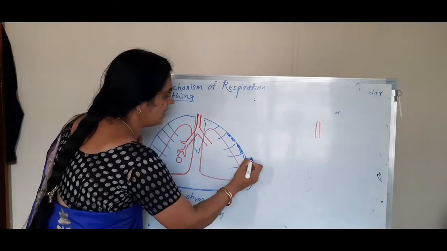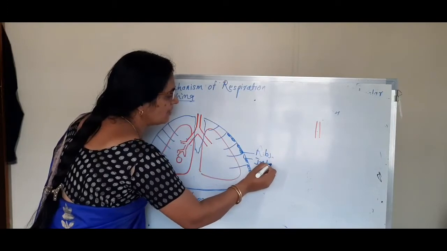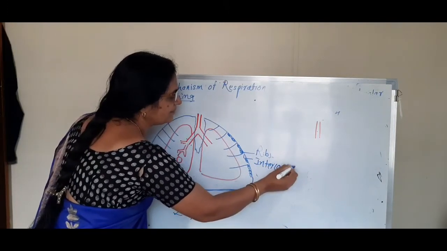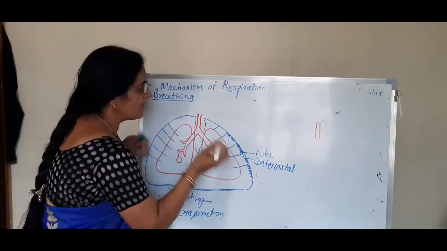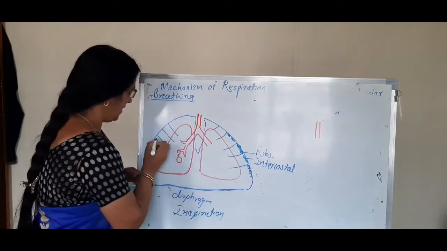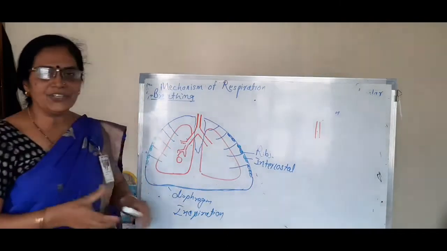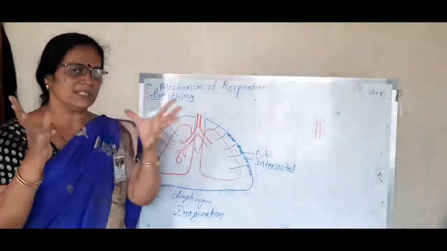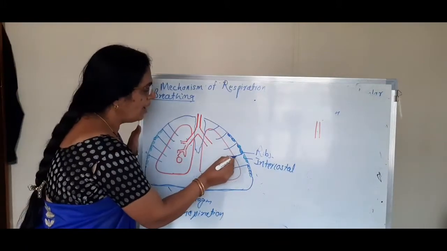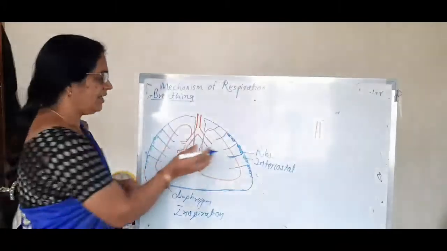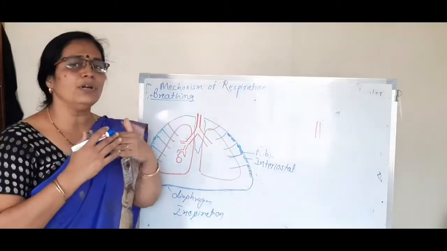Due to contraction of the intercostal muscles, the ribs are pulled in the upward direction, and the sternum is also pulled upward.